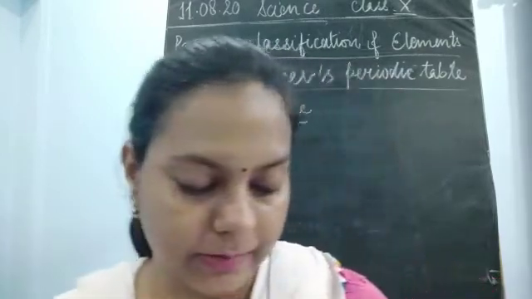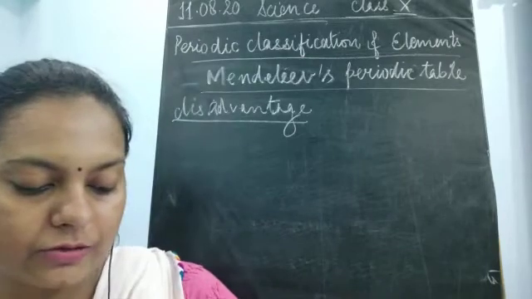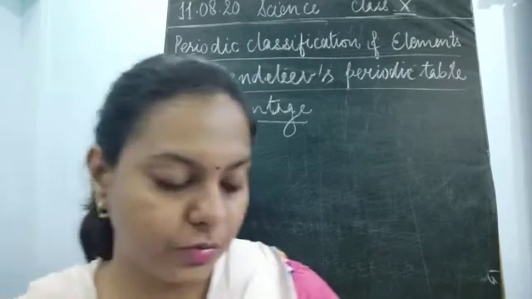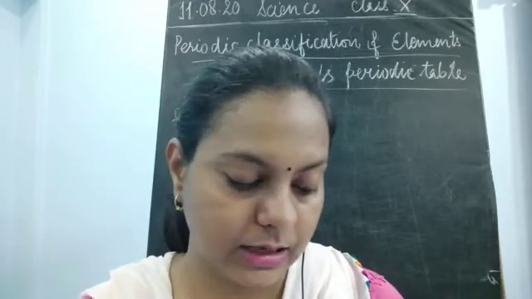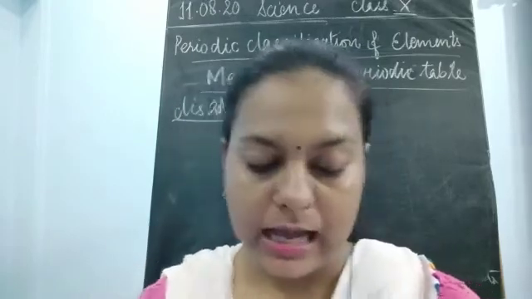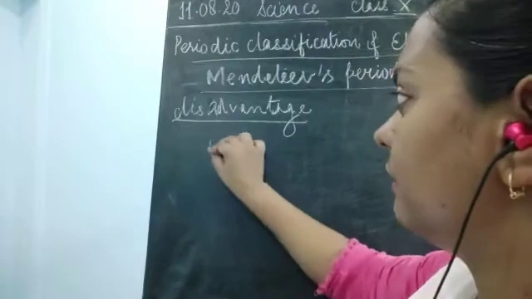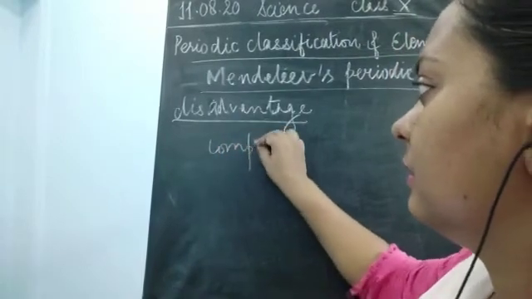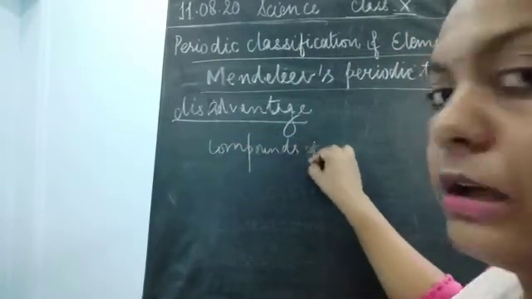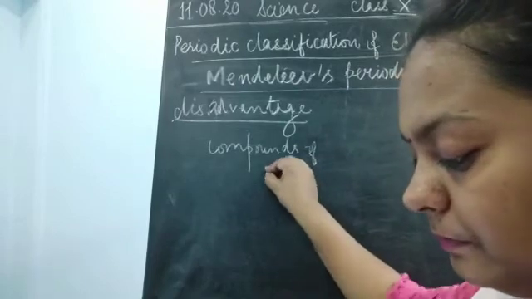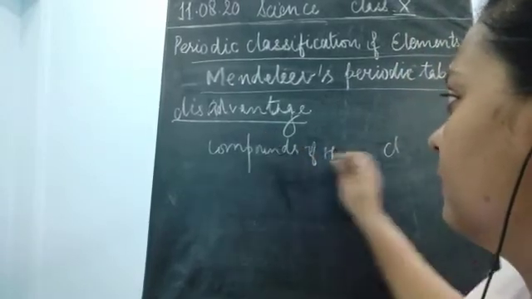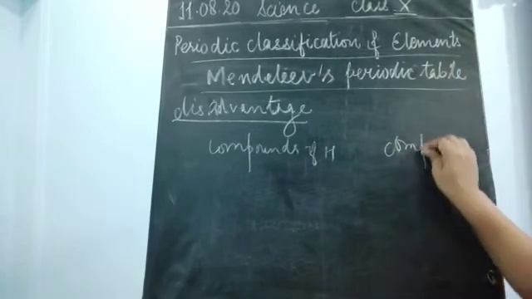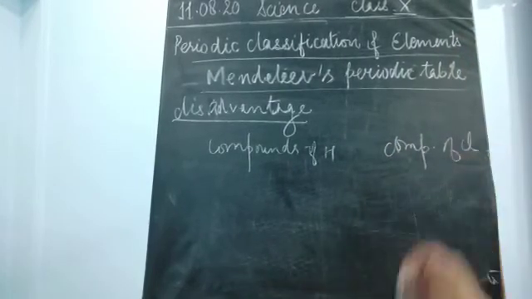Okay, so what has happened here? The electronic configuration of hydrogen was resembling, it was forming compounds very similar with the halogens, oxygen as well as sulfur. You could see the compounds of hydrogen, and if you compare the compounds of chlorine, what would you find?